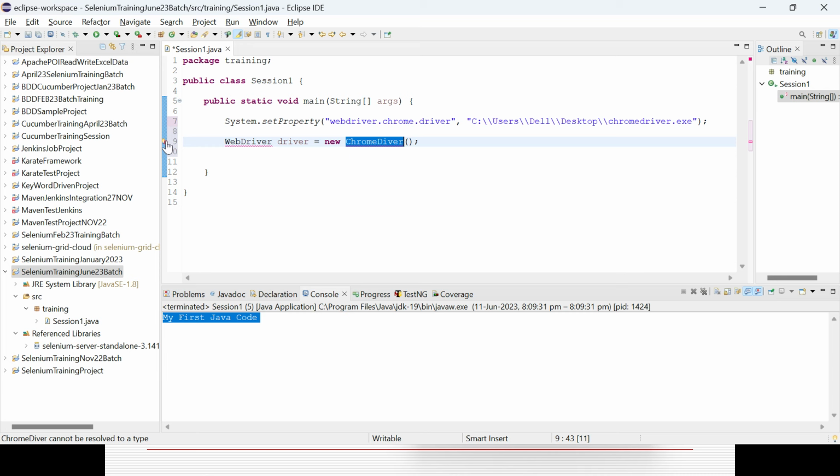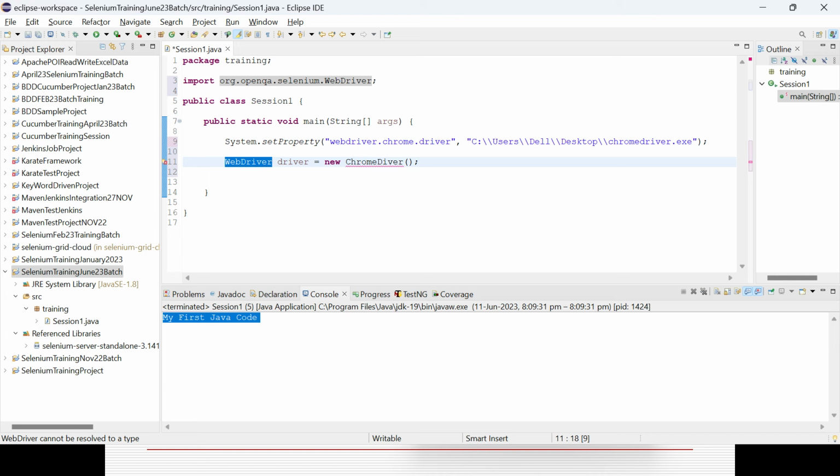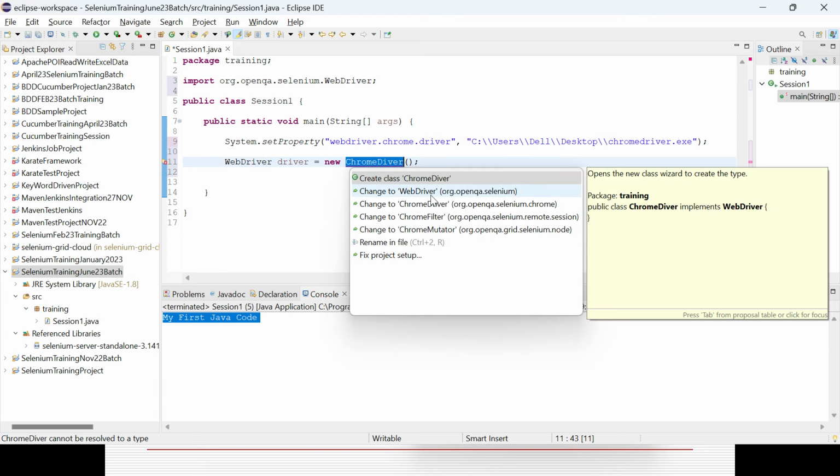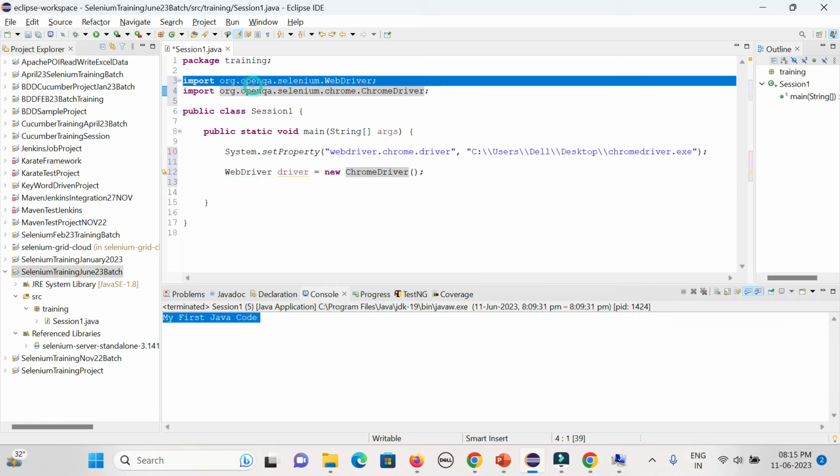So I need to import WebDriver from where it is coming. It is coming from the org.openqa.selenium package, which is already there in the reference library. That error is gone. Still there is an error message, so I need to import ChromeDriver as well. You could see the suggestion for ChromeDriver, otherwise there will be an error. ChromeDriver also comes from the Selenium package only. Then my object is created.